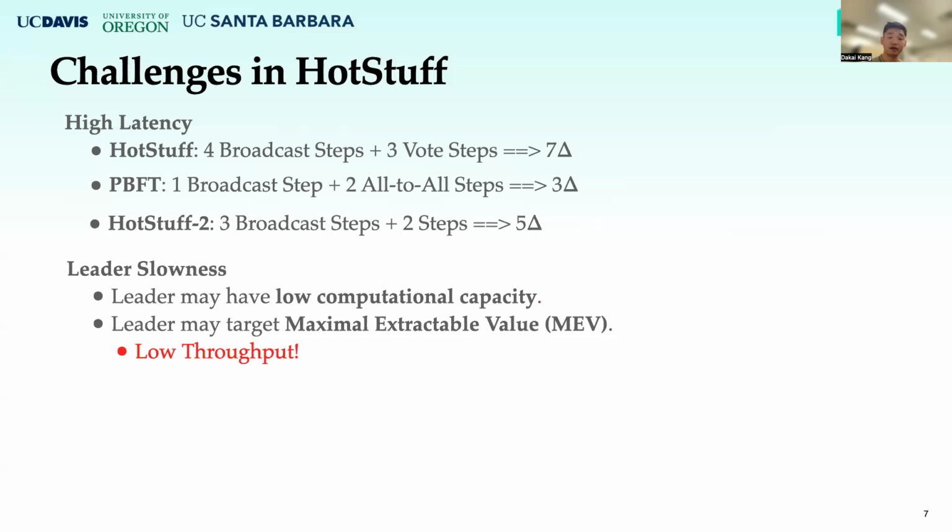Besides the high latency, HotStuff faces other challenges. The performance of HotStuff can be greatly negatively affected by slow leaders. Some leaders might be slow because they have low computational capacity, and some leaders might be intentionally slow. They are slow on purpose because they want to delay their proposals until the end of the timer to get the maximal extractable value from their transactions. The leader slowness problem can cause a low throughput in HotStuff.